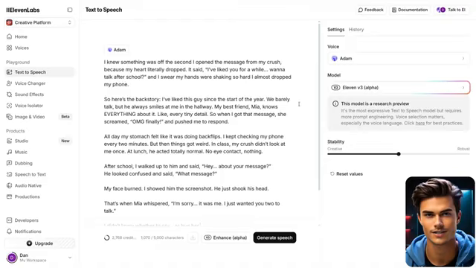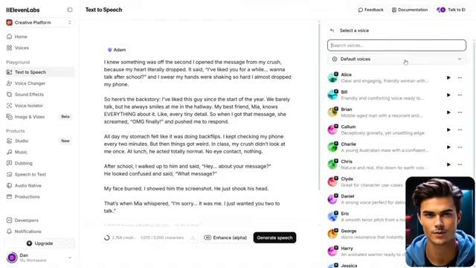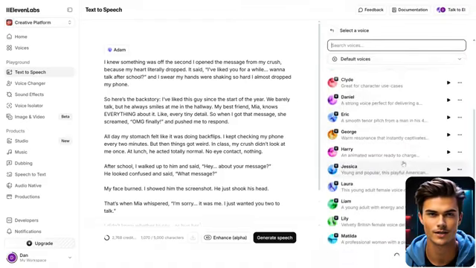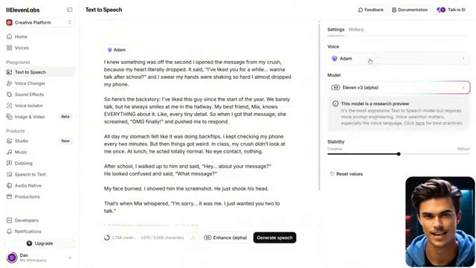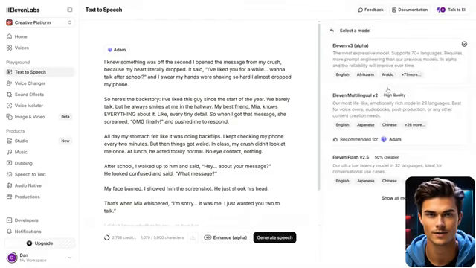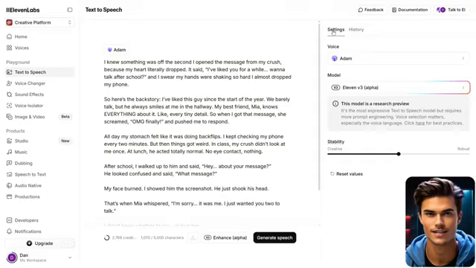Next, on the right side, you'll see a variety of voices you can choose from. This part is completely up to you, so feel free to pick whichever voice you prefer. In my case, I'll be using the Adam voice since it fits the style I like. Once that's done, scroll down to the model section. You'll see 3 different models available, and I recommend using the 11v3 Alpha model because it offers solid voice quality and consistency. Now that everything is set, simply click on the Generate Speech button to create your voiceover.